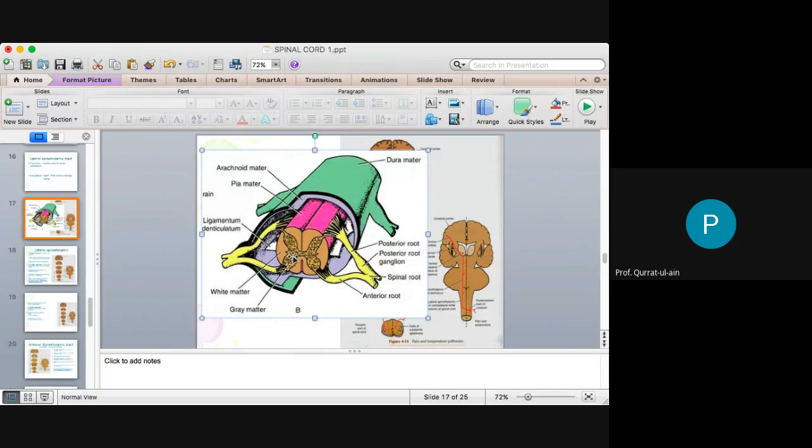Just remember this at this moment, when we will do the lesions, then you will get the concept of this oblique region. They are crossing over, they're crossed fibers, and they're moving in the opposite lateral spinothalamic tract, right? And then they ascend in the spinal cord in the lateral white column.